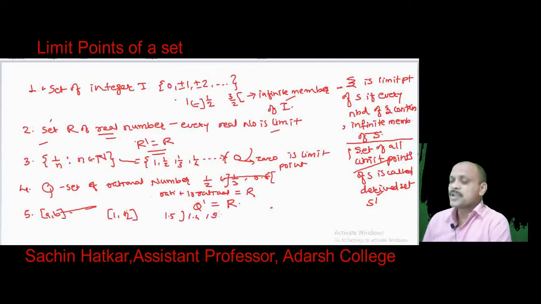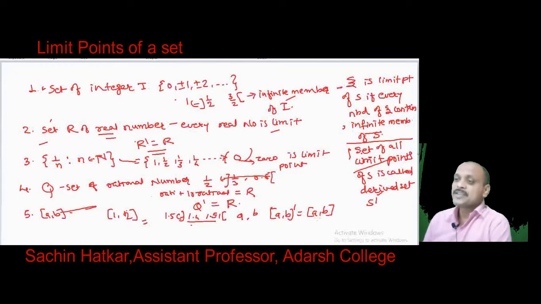This is an open interval which contains 1.5 and which is a subset of S. How many points does this neighborhood contain? Infinite points of this set, and therefore this closed interval has infinitely many limit points. Also, the end points a and b are limit points of this closed interval, and therefore the derived set of this closed interval is equal to the closed interval a comma b.